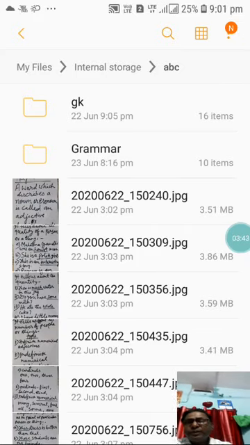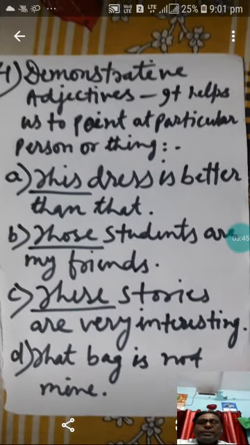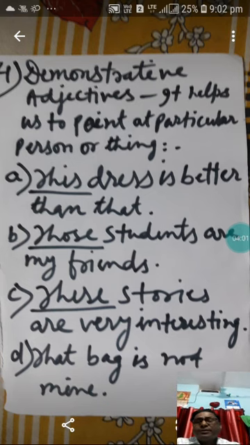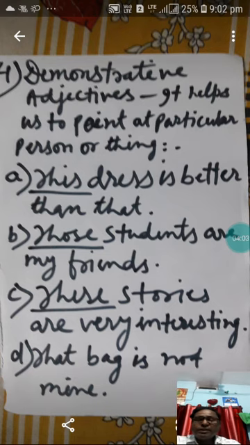Next one was demonstrative adjectives, and I had explained that demonstrative adjectives are the adjectives that help us to point out a particular person or particular thing. This dress is better than that. So in this sentence, this is a demonstrative adjective. Those students are my friends. So those is pointing out the students standing there at some distance. So that is called demonstrative adjectives.